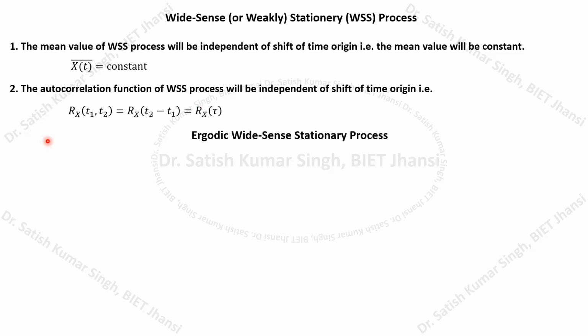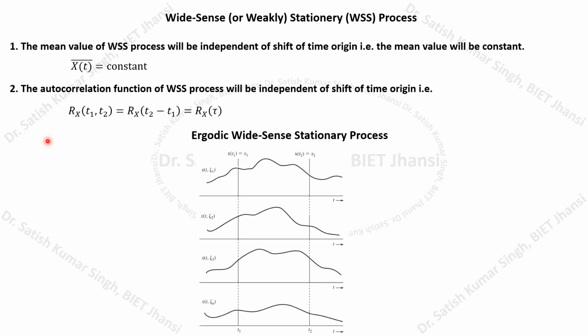So the next one is the ergodic wide sense stationary process. We have to understand what an ergodic wide sense stationary process is. To understand this concept, try to again recall this particular variation of the temperature of a city. So we have these sample functions. Here we can talk about a particular instant of time, let us set it at 11 a.m. What is the average temperature over the particular month?